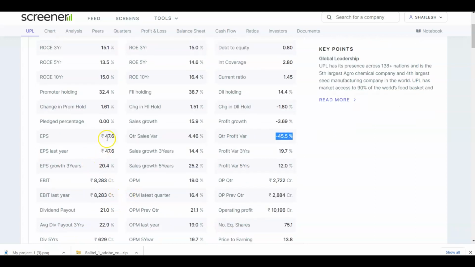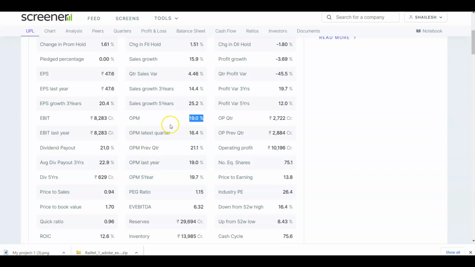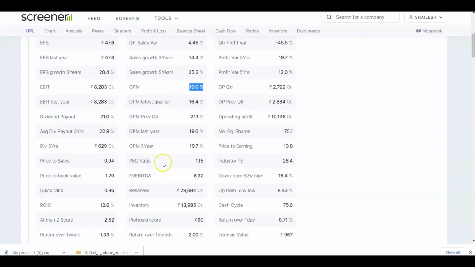If we look into the EPS, this stock is making 47.6 rupees for you in a year. The operating profit margin is 19%, so the company is taking 19 rupees out of 100. The PEG ratio is 1.15, which leaves room for the company to actually grow.